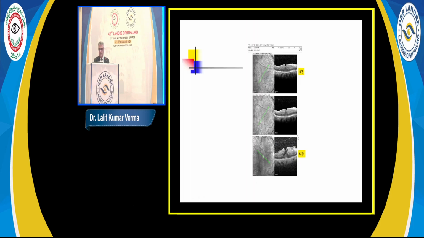So this was the result of this patient. Started with this kind of foveal contour, 6/24 vision, and finally after a few months, it takes a couple of months for the foveal contour to come. Metamorphopsia may go within a couple of weeks, but contour will take a long time to come. For that, you have to keep counseling the patient that it will take some time. Fortunately, because of the health of this ISOS junction, the vision recovered to 6/6 in this patient.